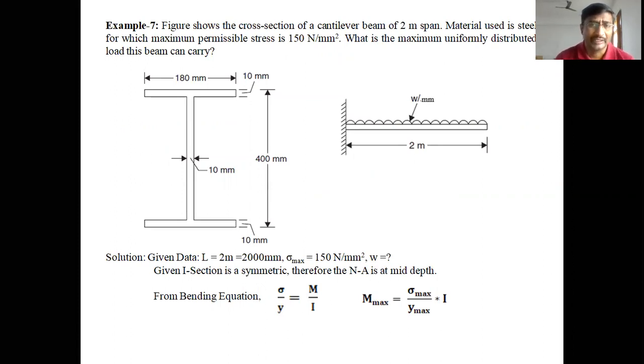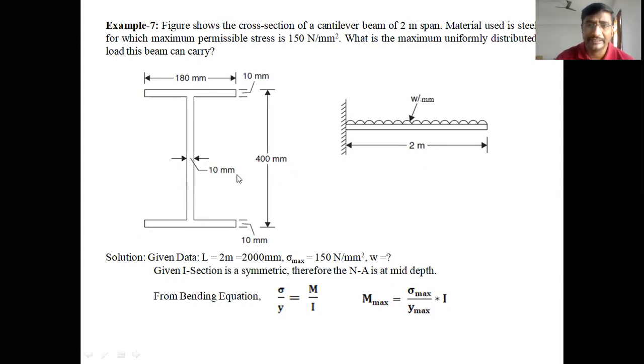I section means it has one web. The vertical portion is called the web, and the horizontal portions are called the flanges. Two flanges and one web. The two flanges have the same length and same thickness. The web has a thickness of 10 mm, and the height is 400 minus 20, that is 380 mm, the height of the web. The flange thicknesses are 10, 10, 20. This is the I section given.